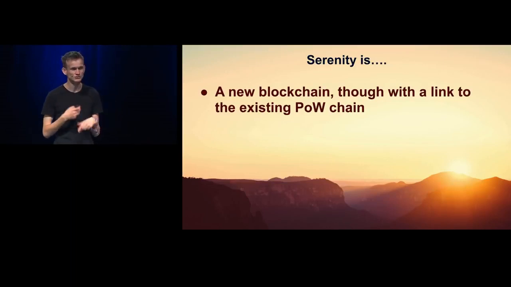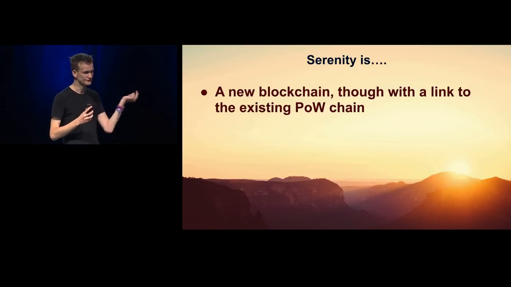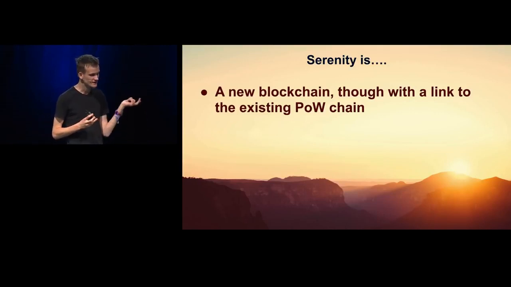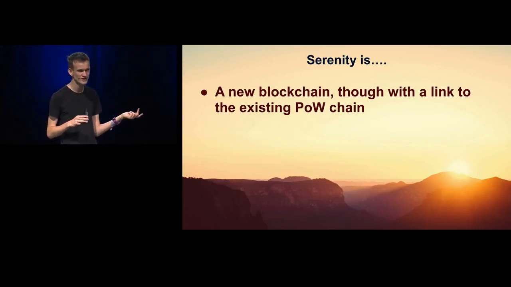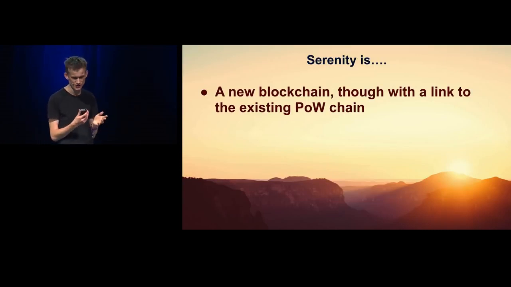This is a new blockchain in the sense of being a data structure, but it has a link to the existing proof of work chain. So the proof of stake chain would be aware of the block hashes of the proof of work chain. You would be able to move ether from the proof of work chain into the proof of stake chain.